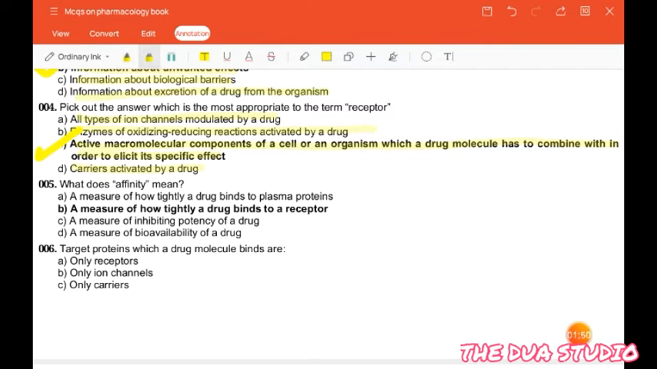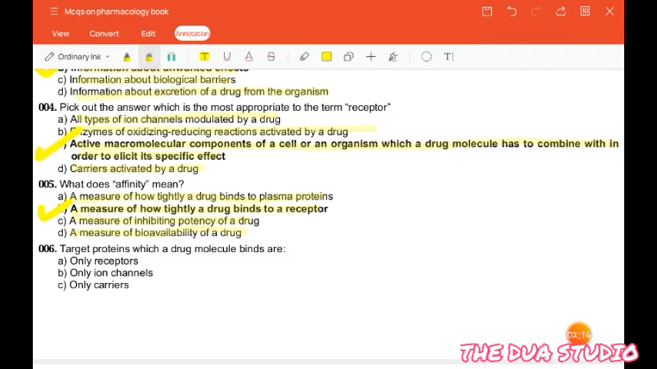The next question is: what does affinity mean? A measure of how tightly a drug binds to plasma proteins, a measure of how tightly a drug binds to a receptor, a measure of inhibiting potency of a drug, a measure of bioavailability of a drug. So the correct answer is a measure of how tightly a drug binds to a receptor.